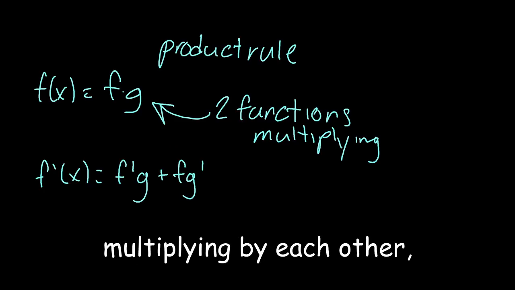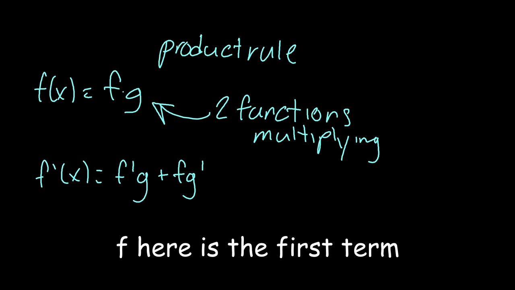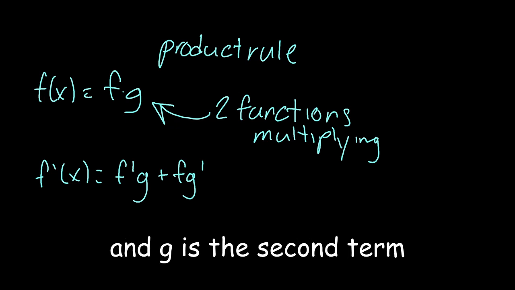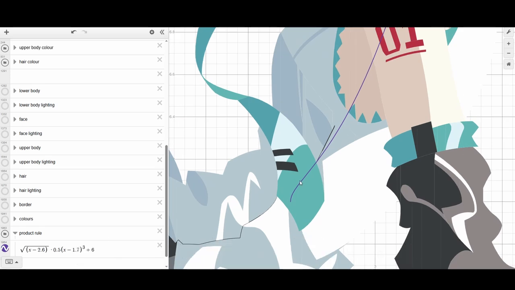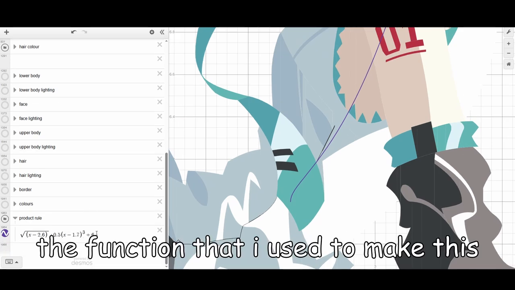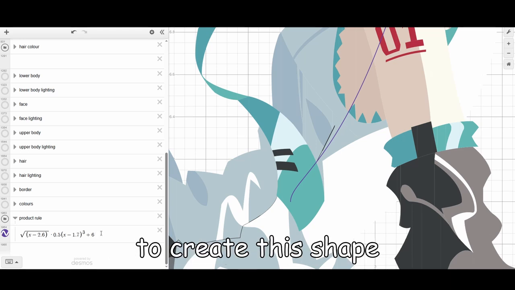If you have two functions multiplying by each other, this is how you would take the derivative of that. F here is the first term, and g is the second term. I'll be taking another piece of Miku for this example. This is another crease in her shirt. The function that I used to make this has two functions multiplying by each other to create the shape.